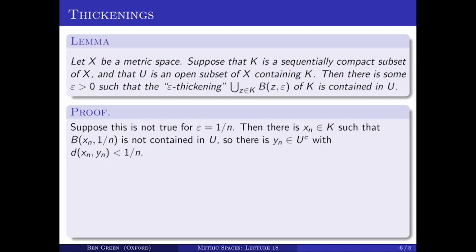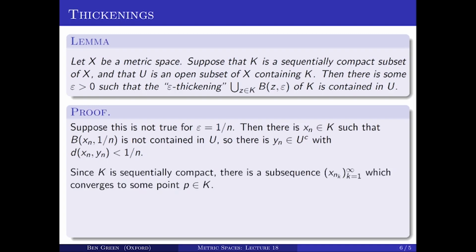So we'll choose a point y_n in U complement whose distance from x_n to y_n is less than 1 over n. Parenthetical remark here, I've again used the axiom of countable choice here. End of parenthetical remark.